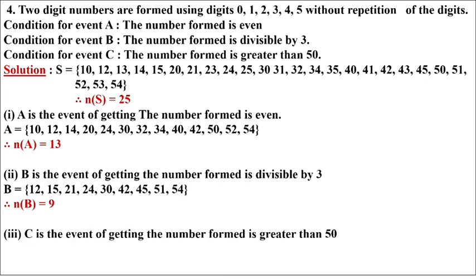C is the event of getting the number formed is greater than 50. The 25 samples we have, from that the numbers which are greater than 50 are 51, 52, 53, 54. Here it is mentioned greater than 50, so we will not count the 50. So how many elements are there? 4 numbers are there. Therefore number of C is 4.